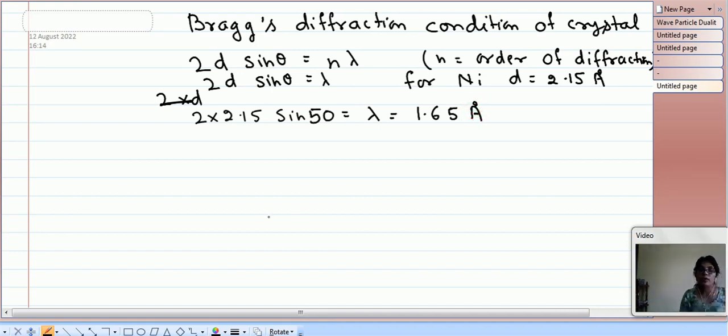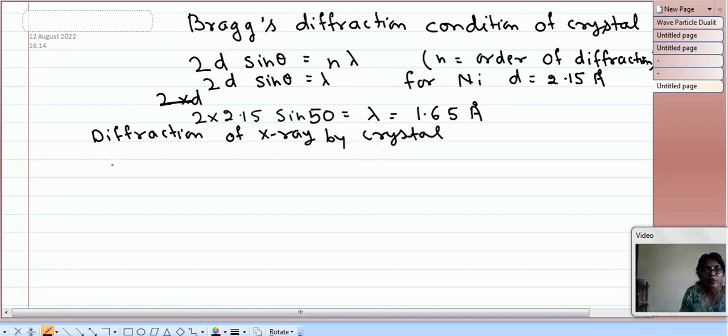This is the value of lambda using the Bragg diffraction condition, and this Bragg diffraction condition is for the diffraction of X-rays by a crystal, that is, diffraction of an electromagnetic wave by a crystal. So let us write it here: it is for the diffraction of X-ray by crystal.